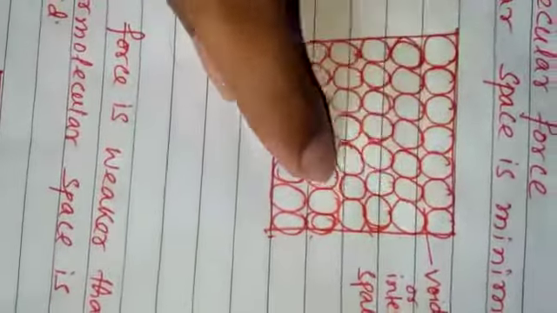Clear? So in case of solids, as the intermolecular force is very strong, the molecules are not free to change their positions. The particles or the molecules of solid only vibrate around their fixed location. Due to this property, solid has definite shape and volume, and it cannot be compressed due to its very strong intermolecular force and negligible intermolecular space.